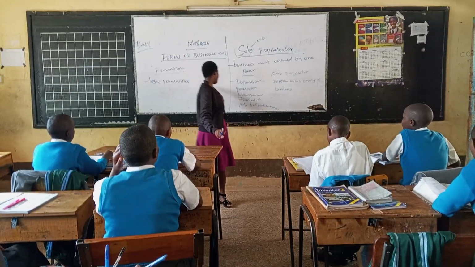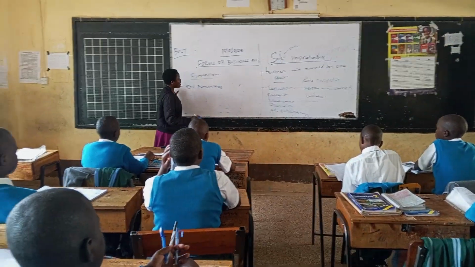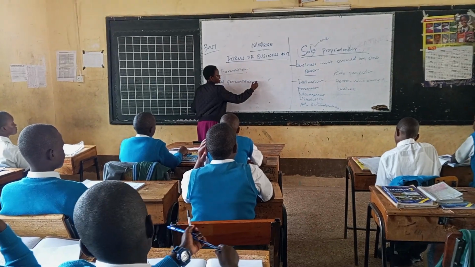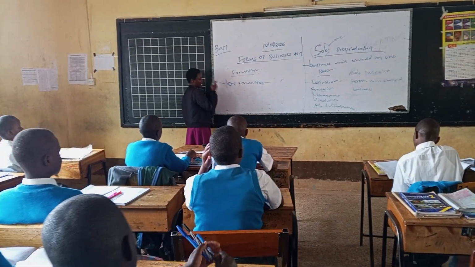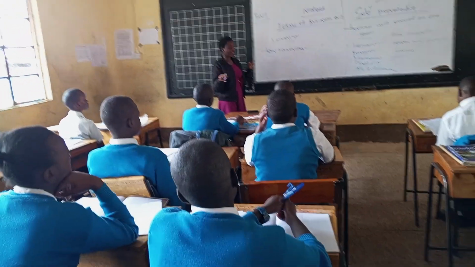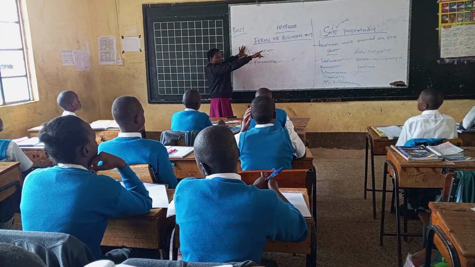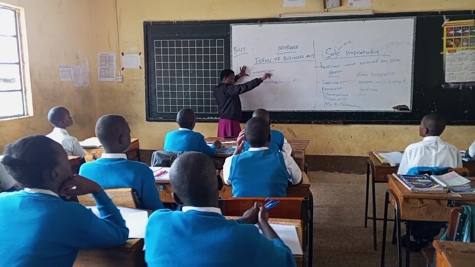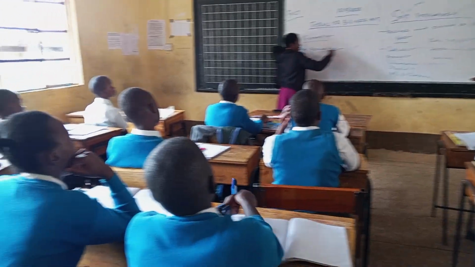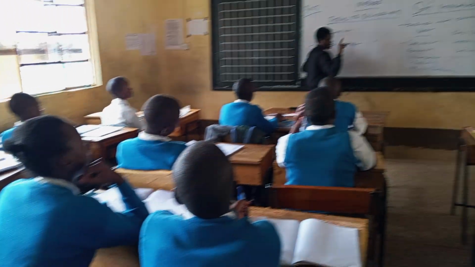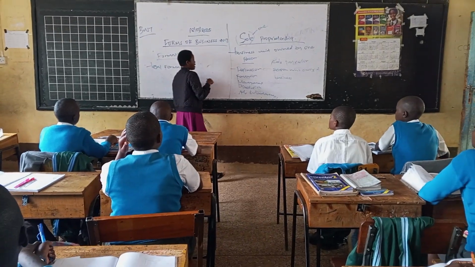So legal formalities is getting assistance, getting permission from the authority. So the sole proprietorship is formed by one person, and few legal formalities are required because only one person is involved in the business. Yes. So that is the formation.